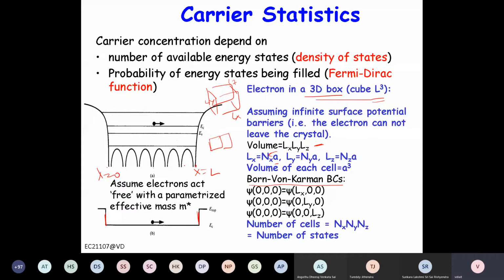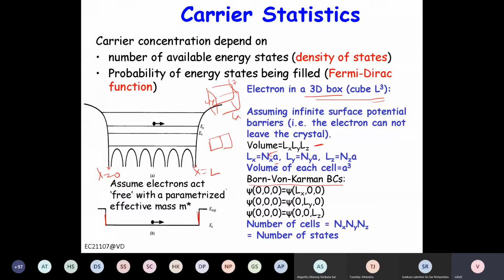Now why do we assume that? Because when we try to solve the Schrodinger equation, if we assume some other boundary condition, let's say some fixed boundary condition, then the calculation that we do will depend on the size of the semiconductor.